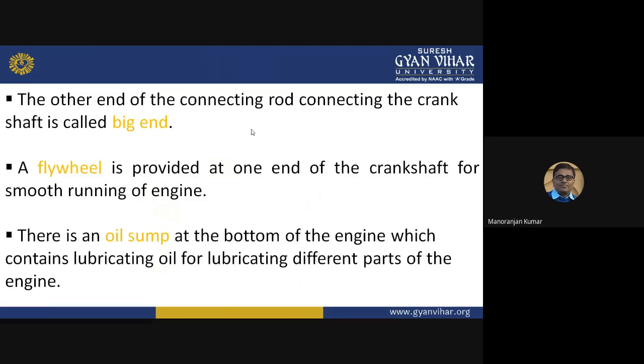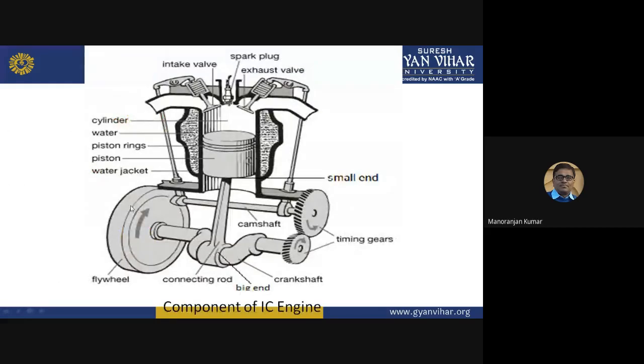Now the other end of the connecting rod connecting the crankshaft is called the big end. A flywheel is provided at one end of the crankshaft for smooth running of the engine. Here, this is the flywheel. At one end of this crankshaft there is a flywheel, and at the other end of this crankshaft there is a timing gear. This is the small gear. This is the big gear. When the small gear rotates two times, the big gear rotates one time.